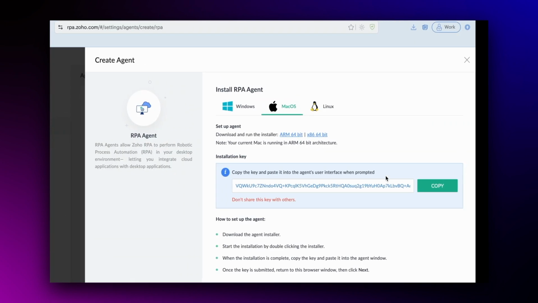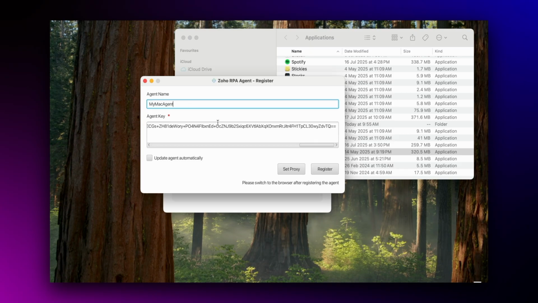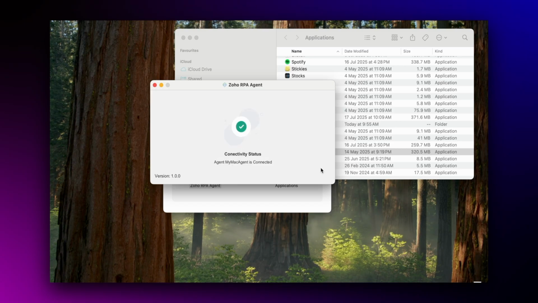Next, you'll be prompted to register your RPA agent. Just copy the installation key from your web browser and paste it into this UI to register the agent. Then give it an appropriate name and click Register. Now your agent is successfully registered.